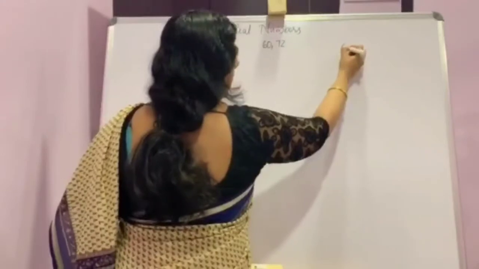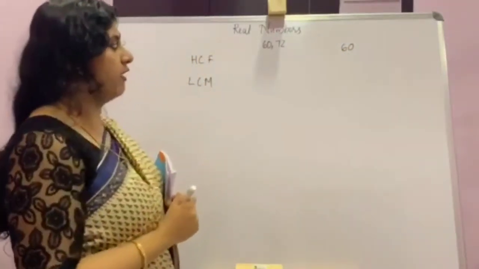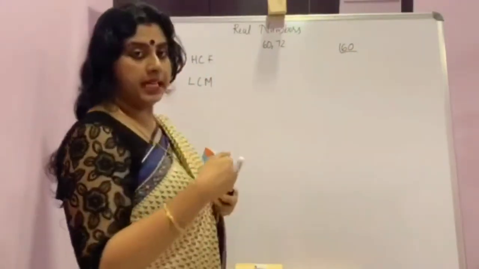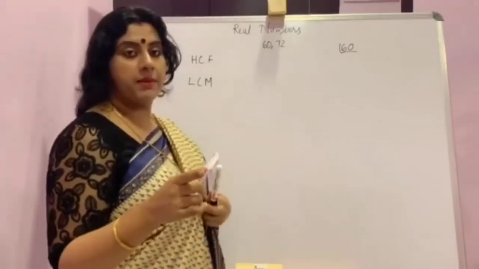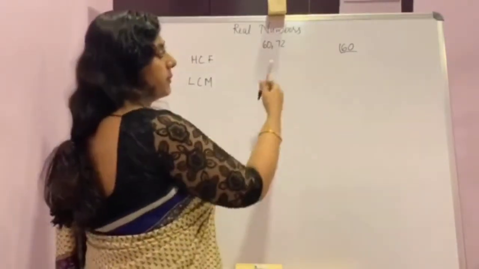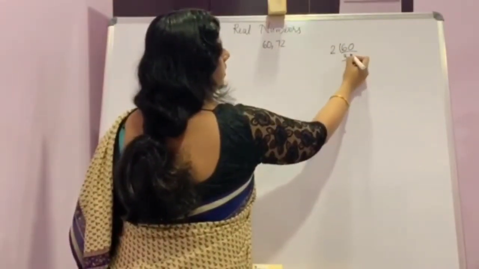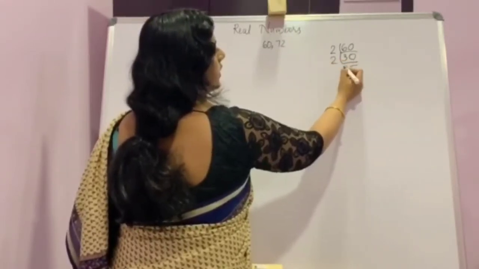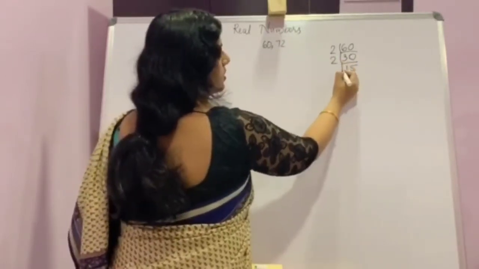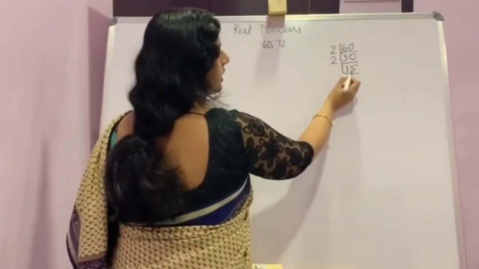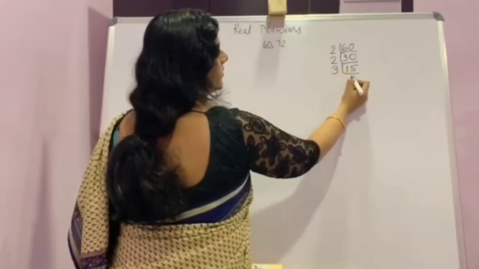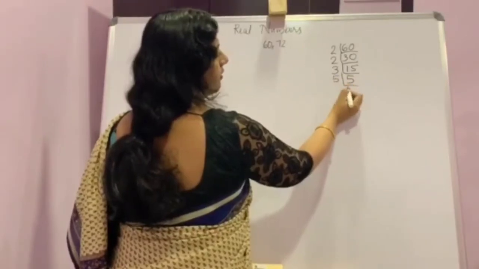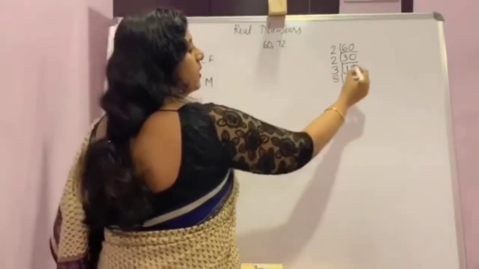For that, I am finding the prime factors of 60. We can start from the least prime. The first prime is 2. 60 is divisible by 2, so 2. Now again, this is also divisible by 2. This is not divisible by 2, so the next prime number is 3. We can check it. Yes, 3 is divisible here. And here 3 is not divisible, so the next prime is 5. It is divisible here.